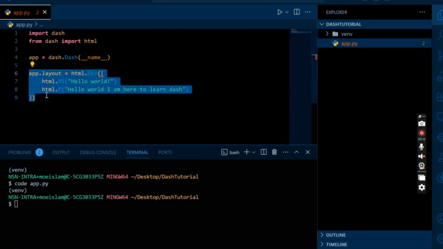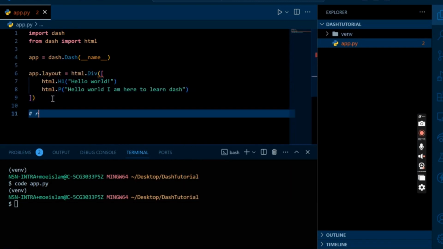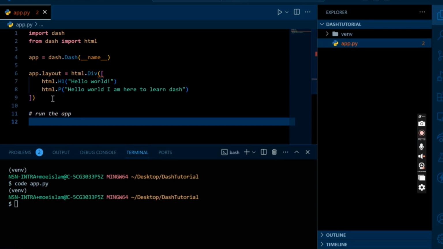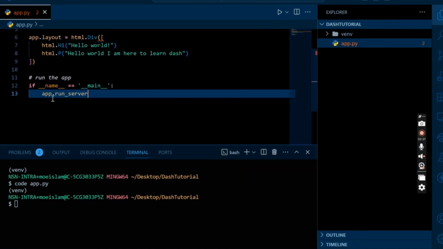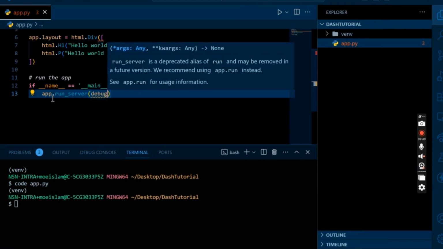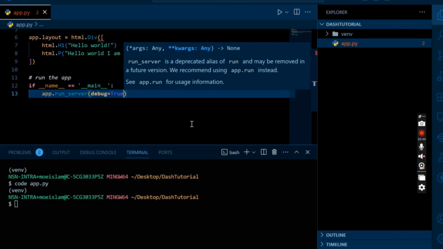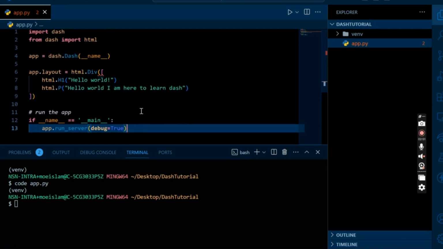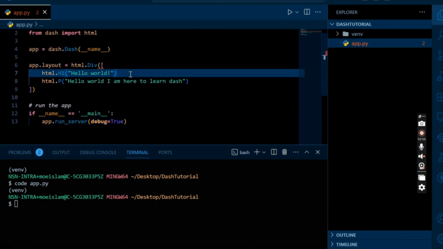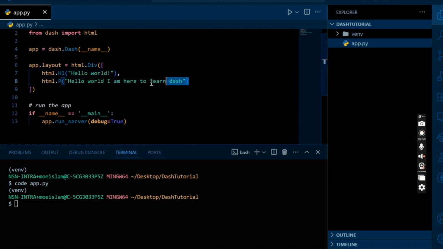Now that the layout is completed, this is how we run the app. We say if the current module is the main module, we will simply do app.run_server, and we will keep the debug parameter equal to true. That basically means while you are running the app, any changes will be reflected right away in the page. Okay, here we are having some error. Here you need to pass in a comma. If you have multiple HTML tags in your application, you need to separate them with a comma.